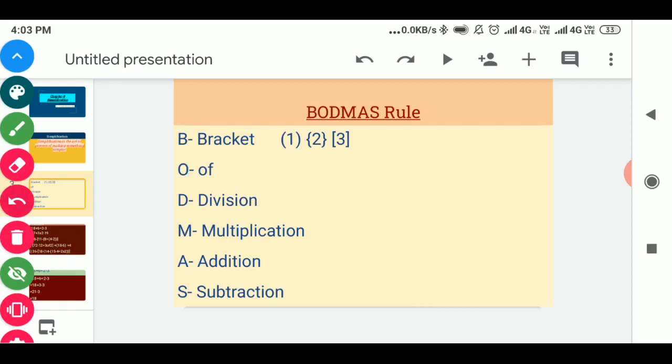Next is D. D means division. Next is M. M means multiplication. And the next one is A. It means addition. And the last is S, which means subtraction. So these are all the abbreviations of BODMAS. Now let us solve the questions and understand this BODMAS rule.